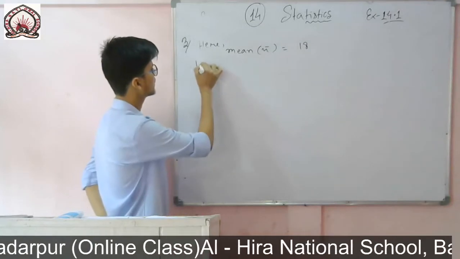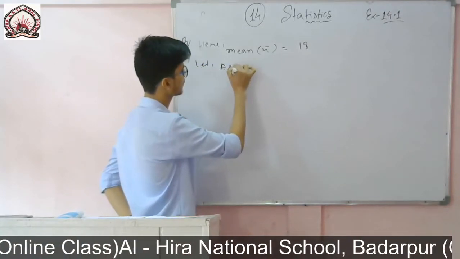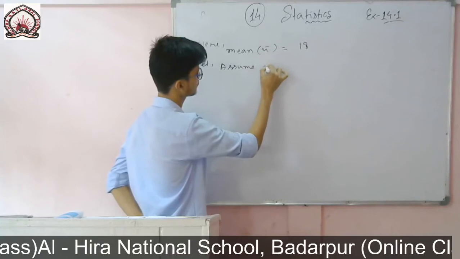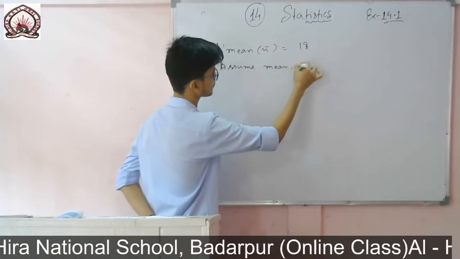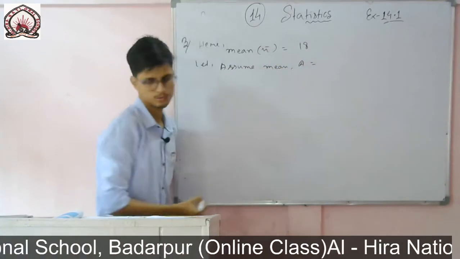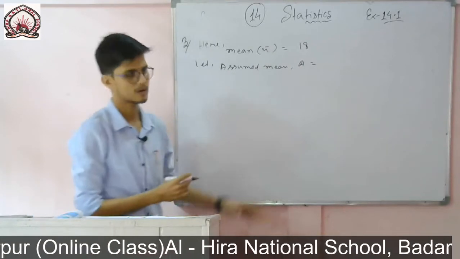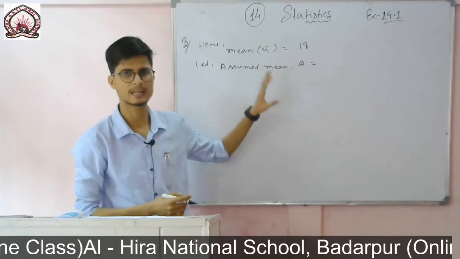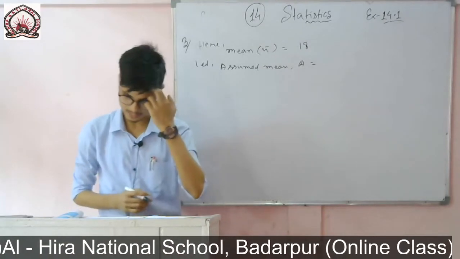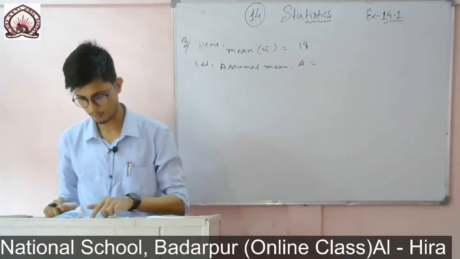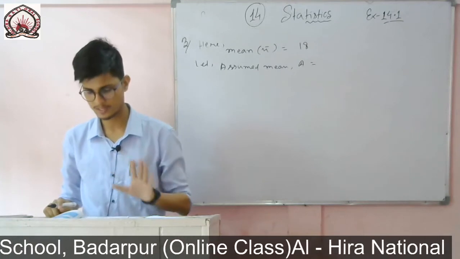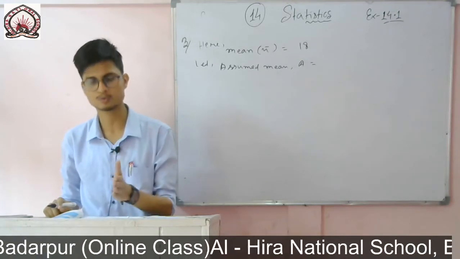So for that I need an assumed mean. Let the assumed mean a equal to... if you can't find it directly, you can leave it and write it later. Or you see here, there are 1, 2, 3, 4, 5, 6, 7 intervals given.